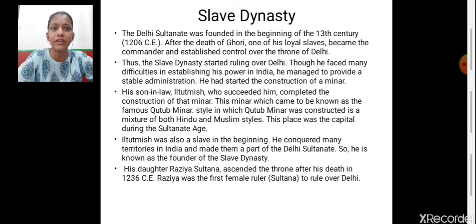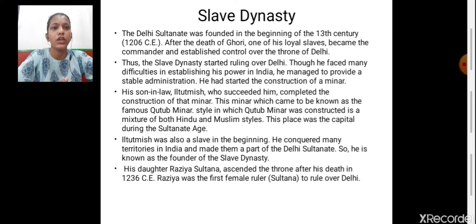Though he faced many difficulties in establishing his power in India, he managed to provide a stable administration. He had started the construction of the minar. Children, when we start any new thing, we definitely face many problems in doing those things. The same happened with him also. Though he faced many issues in establishing his administration in Delhi, with the passage of time he was successful enough and he provided a stable, consistent administration, and he also started the construction of the minar.